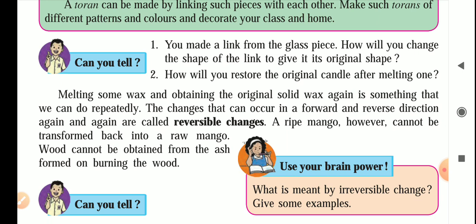And what is the example of reversible change? You can melt some wax and obtaining the original solid wax again is something that can be done repeatedly. So it will be a reversible change.